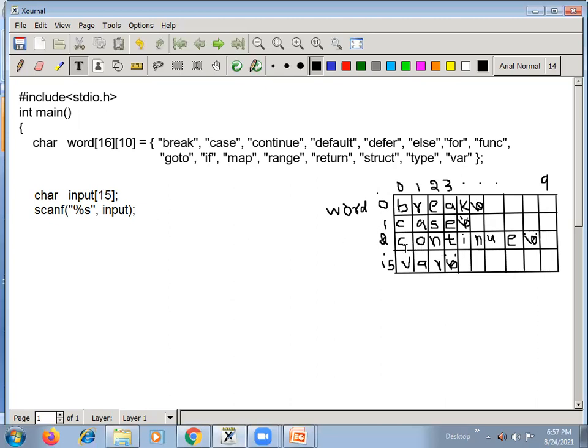Like this, wherever you find a match, immediately you print out so and so string is keyword. Otherwise, if you compared all the strings and reached the end of the two-dimensional array, then you can declare that it is not a keyword. That is the logic we use here.